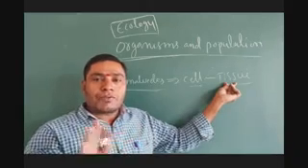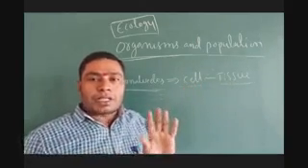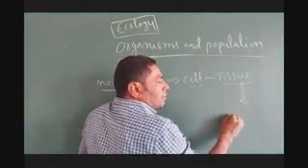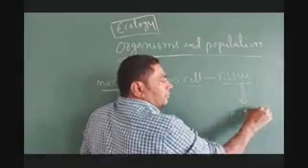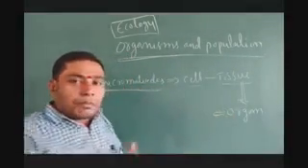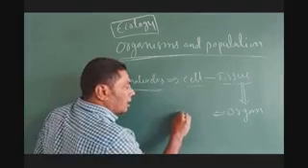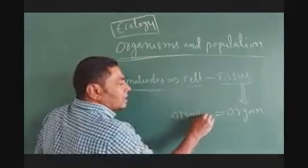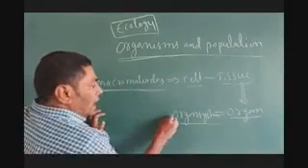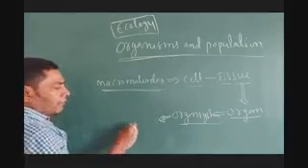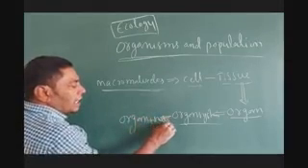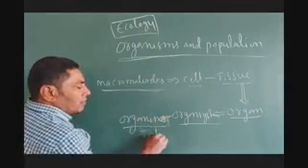It means tissues are formed by the gathering of similar cells. And when tissues gather together, they make an organ. Organs together make an organ system. The organ system is made with the combination of organs. The organ system is helpful for the making of an organism. So organism means nothing but an individual.